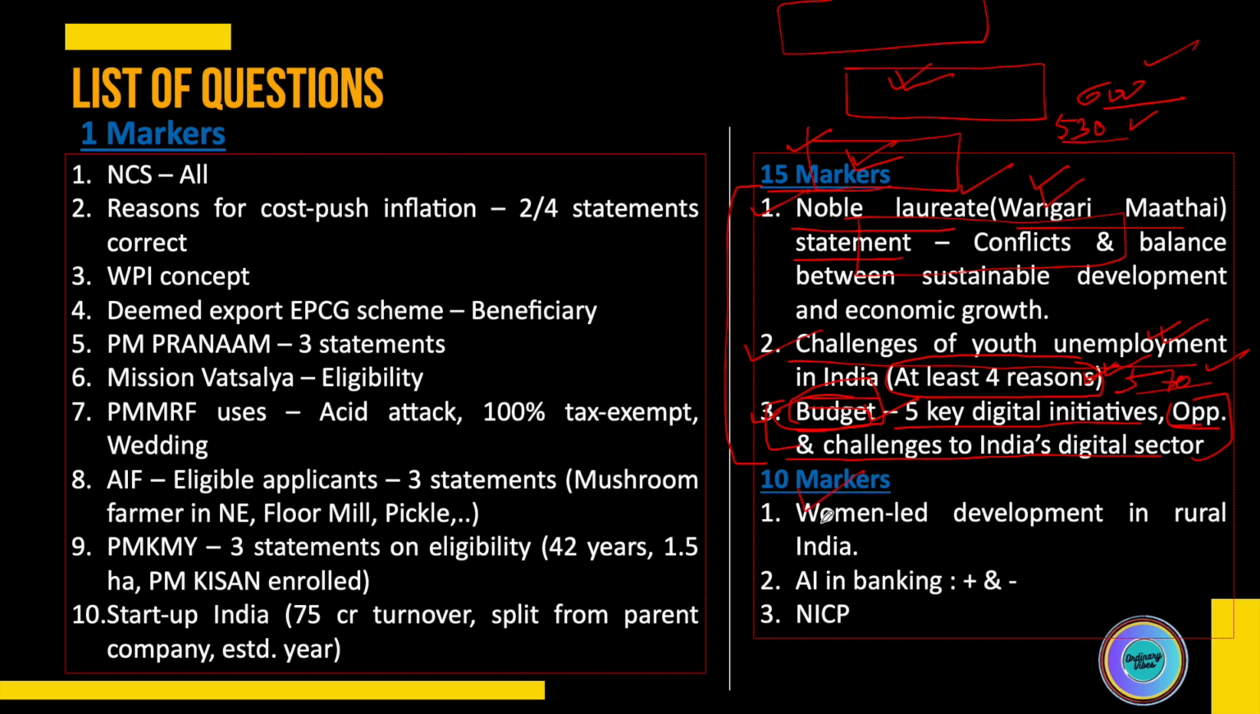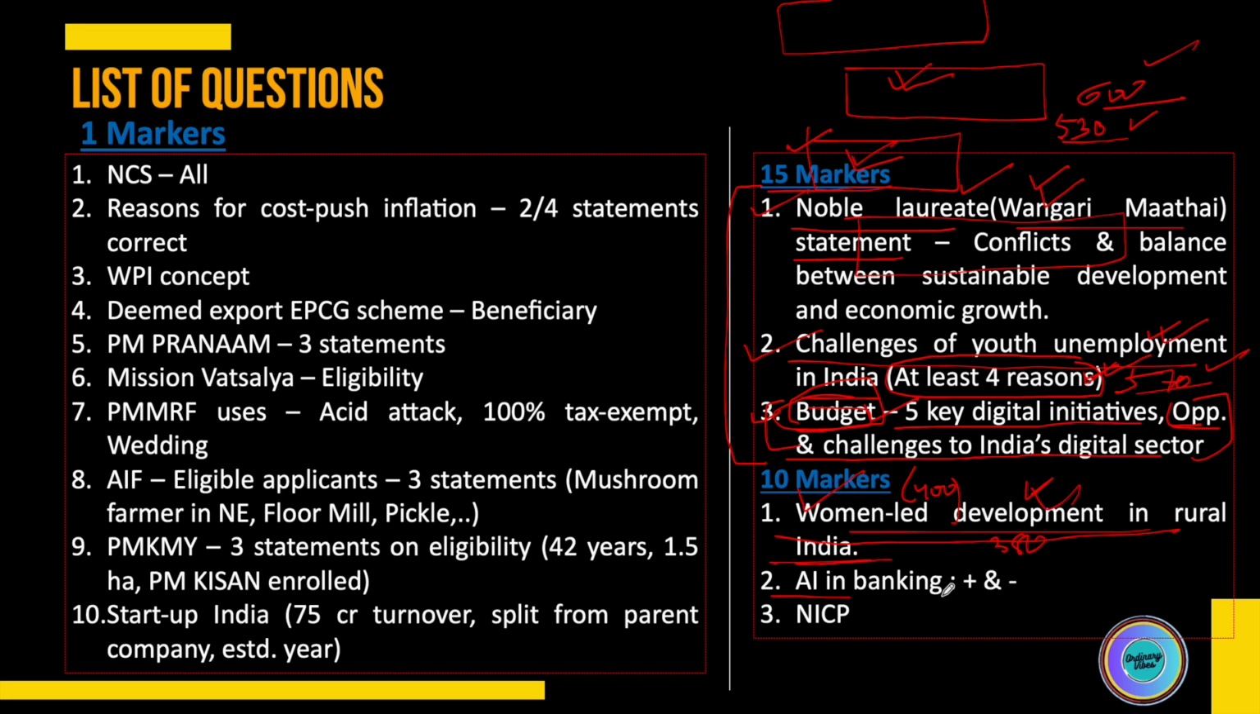Next, the 10-markers, fairly easy: women-led development in rural India. There are many schemes, and why is it important? What can be done? How is it being done? So you have a lot of diversity of points to fill up 400 words in these 10-markers. Because these are to be answered in 400 words, I think I answered this question in 380 words.